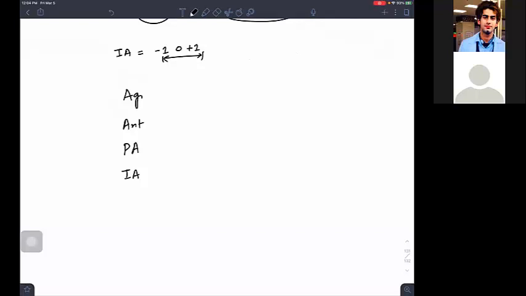Sir, what is an agonist? An agonist has the capacity to bind to the receptor and it will activate the receptor up to its maximum limit, that is maximally. So can I say it is having the highest value? So IA becomes +1 for an agonist. Now an antagonist binds to the receptor, but it is actually blocking it. It is not doing anything. So can I write intrinsic activity is equal to 0?